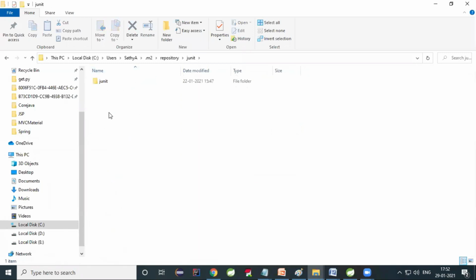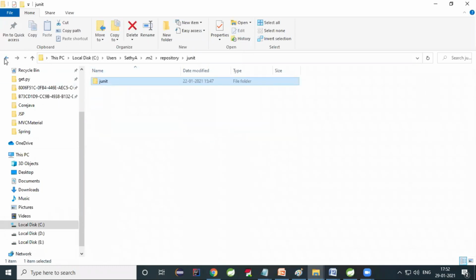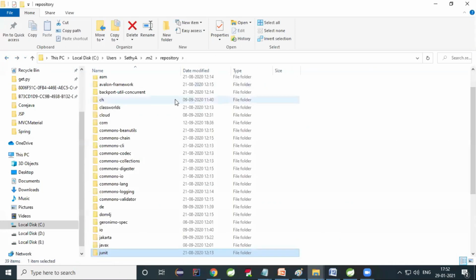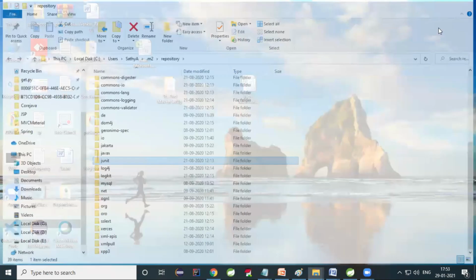JavaX jars are there. At the time of developing the application, if you want to use any other jars, first the developer must register the dependencies in the pom.xml file. First it will search whether the jar file is available in the local repository. If the jar file is not available in the local repository, it will go to the central repository and copy that jar file into the local repository. I hope you understood.